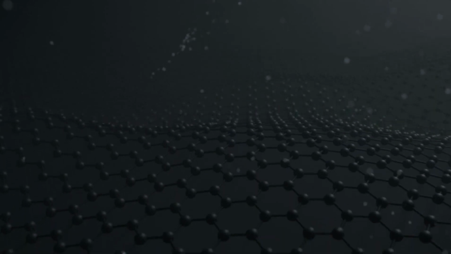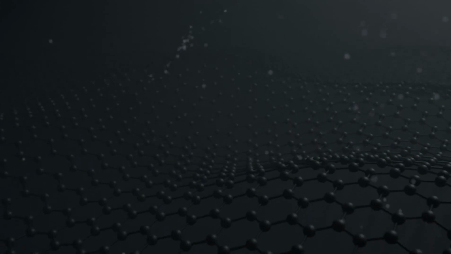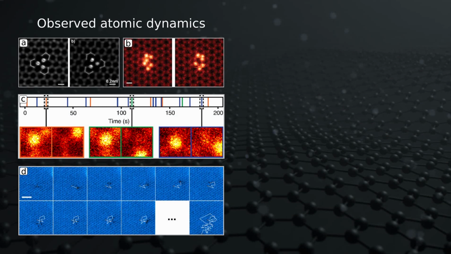However, as our methods for grappling with unintentional beam damage have given greater control over the sample, this has afforded us the opportunity to examine subtle atomistic transformations. Here are a few examples. Links to these publications are provided in the comment section, and the full reference will appear on the screen.